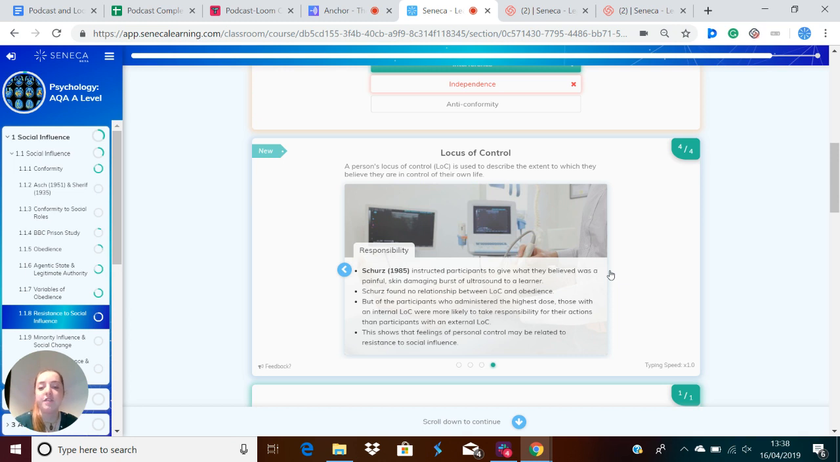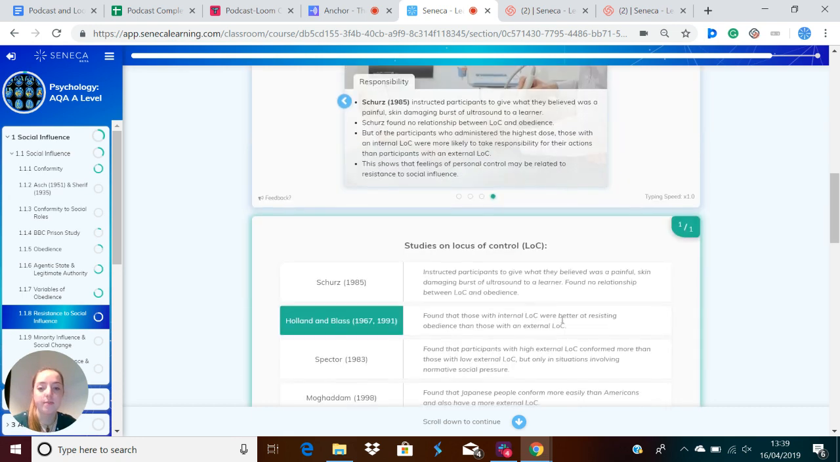Schurz, in 1985, instructed participants to give what they believed was a painful, skin-damaging burst of ultrasound to a learner. Schurz found no relationship between the locus of control and obedience. But the participants who administered the highest dose, those with an internal locus of control, were more likely to take responsibility for their actions than participants with an external locus of control. This shows that feelings of personal control may be related to resistance to social influence.